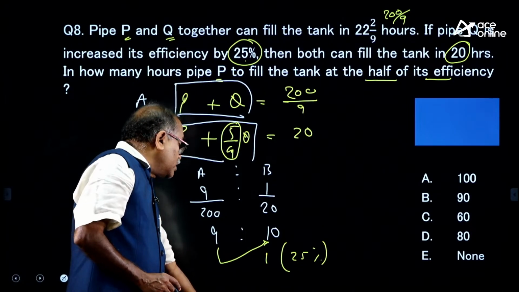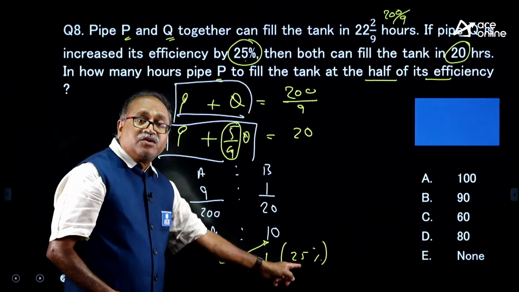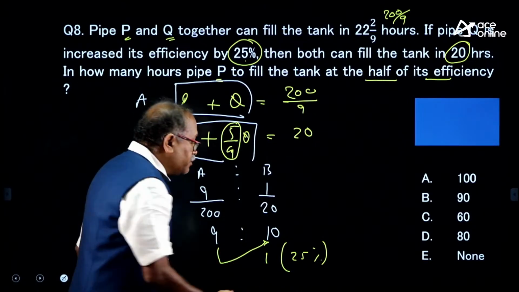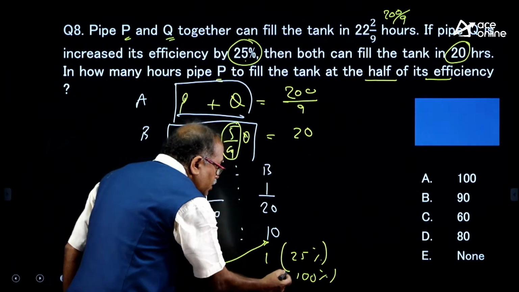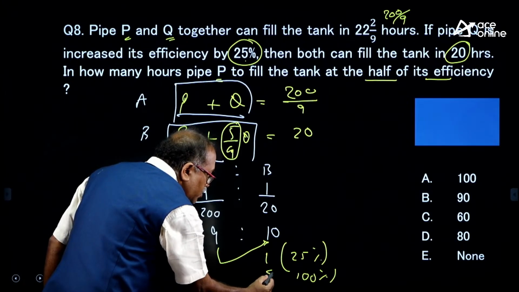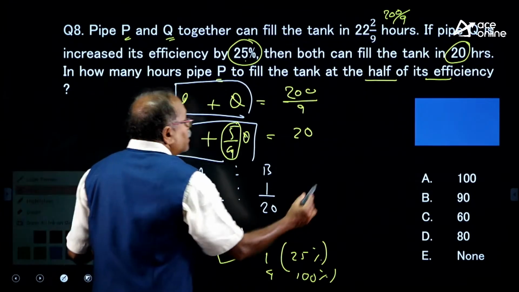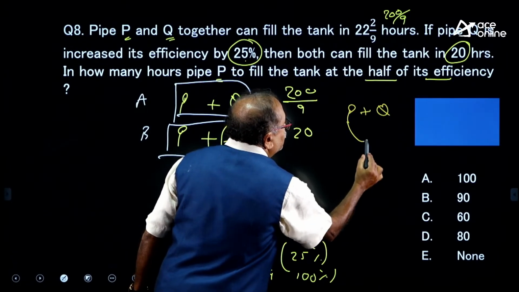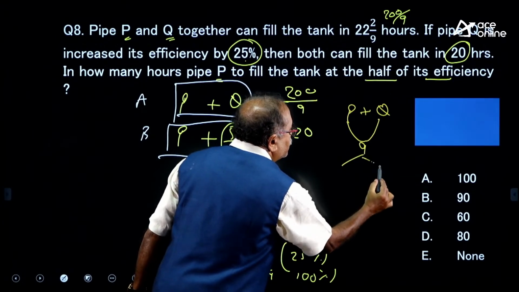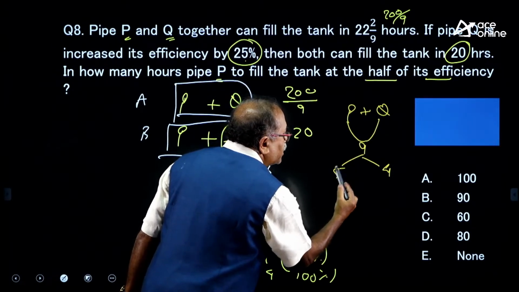Now, I will solve this question here. When 25% of Q efficiency is 1, then what is 100% of Q efficiency? So, that is 4 times, then Q efficiency is 4. So, the total efficiency here is P plus Q. Total efficiency is 9, out of which the Q efficiency is 4, then P efficiency is 5.